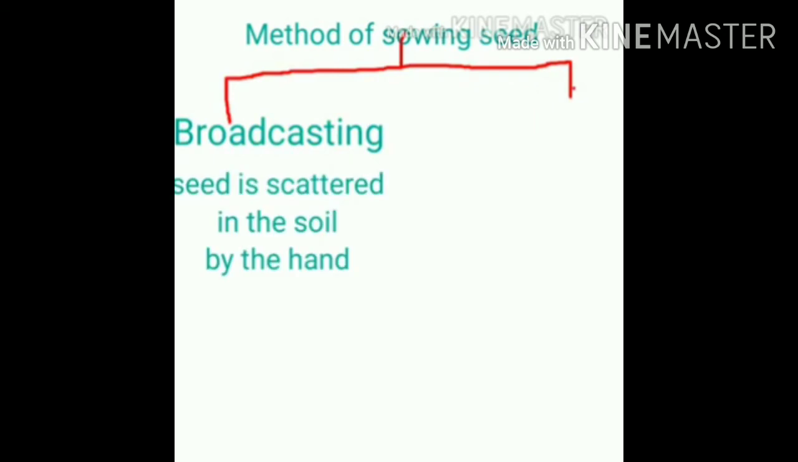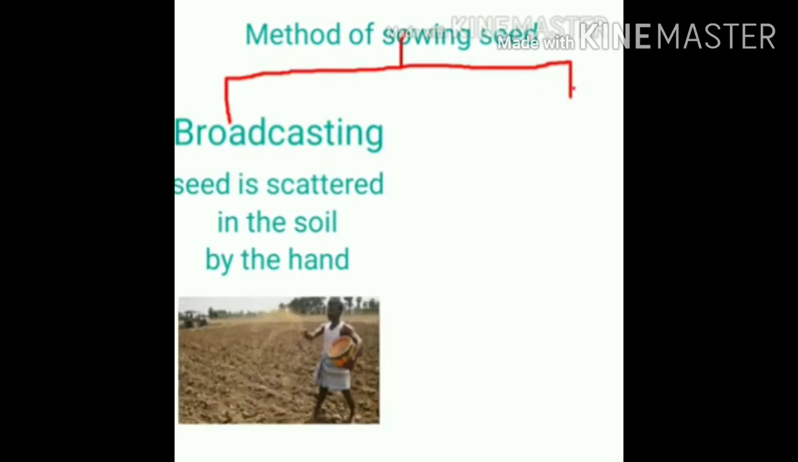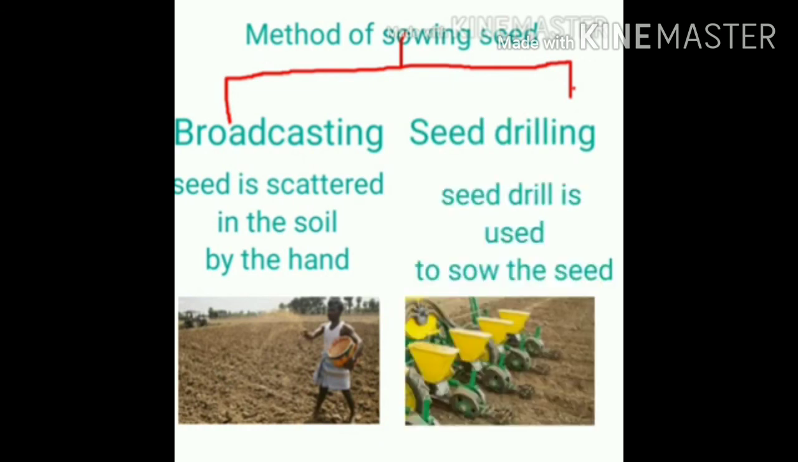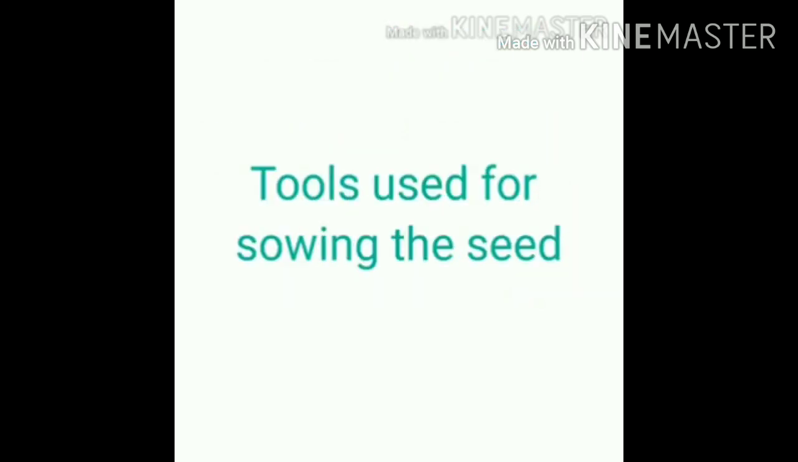There are two methods of sowing seed. First is the broadcasting method, where seed is scattered on the soil by hand. Second is the seed drilling method, where a seed drill is used for sowing the seed.